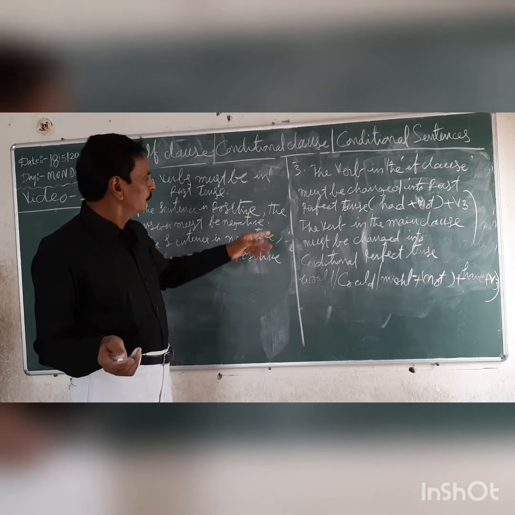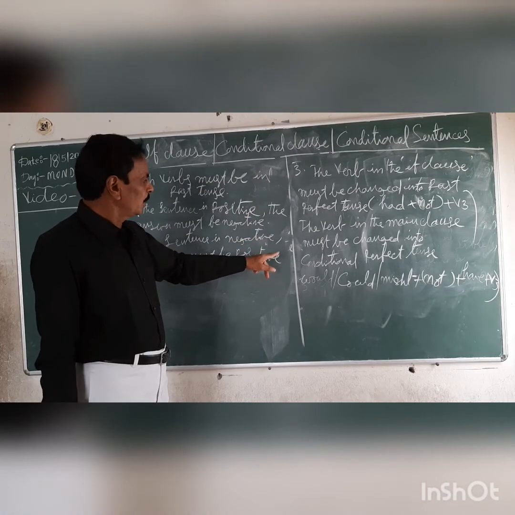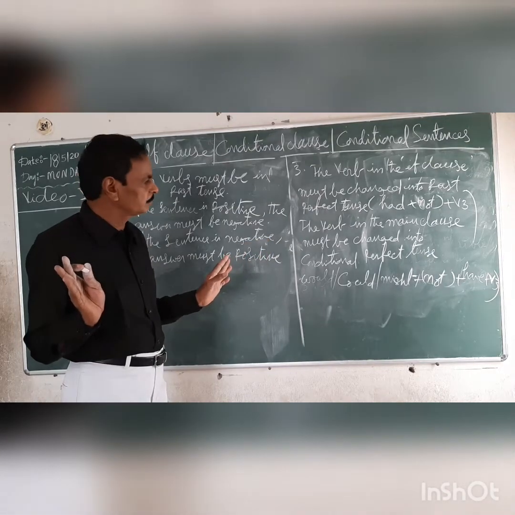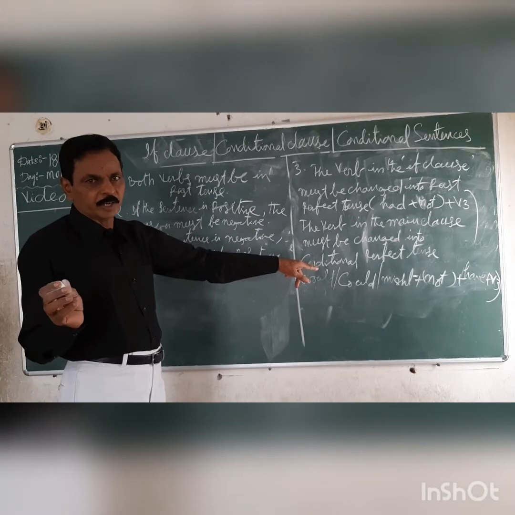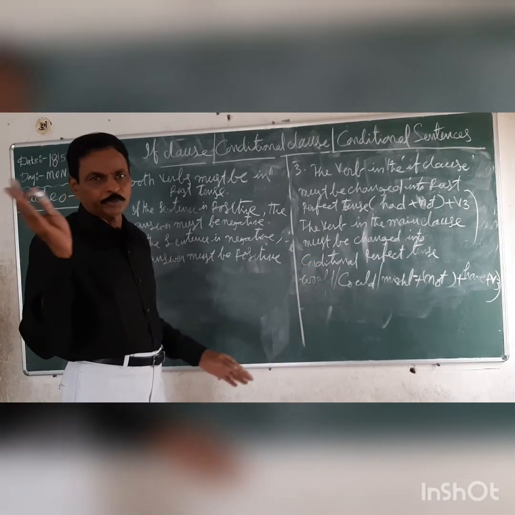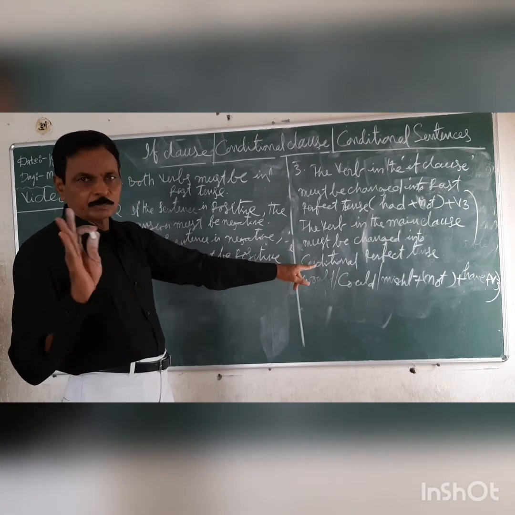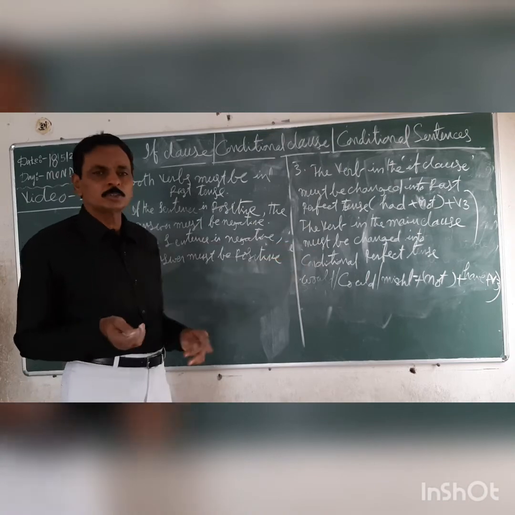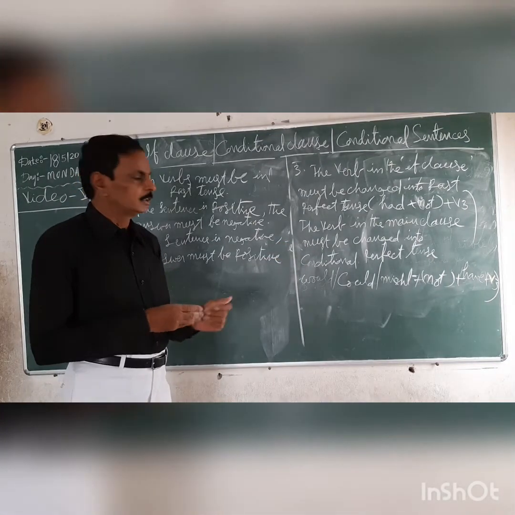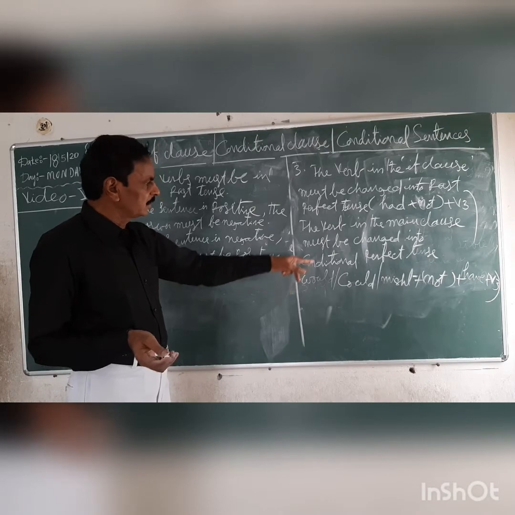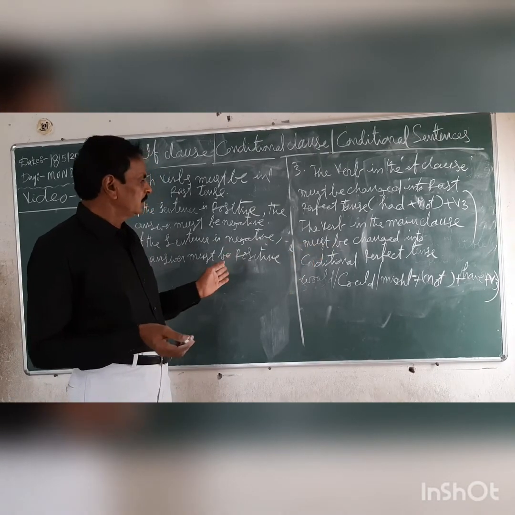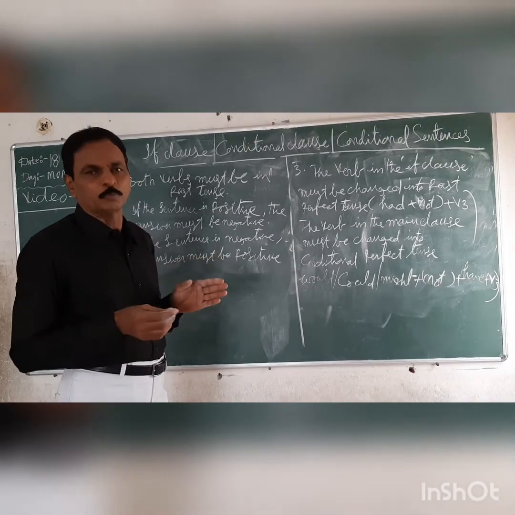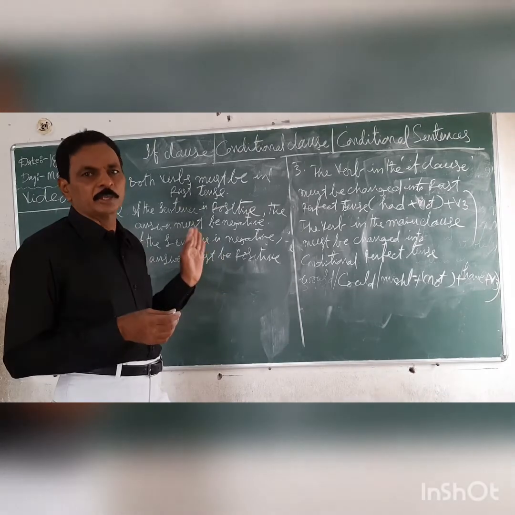If clause verb structure done. The main clause verb must be changed into conditional perfect tense. Conditional tense means would, could, might are conditional tenses. Again not is kept in brackets. Sometimes we take it, sometimes we remove it. That's why it is doubtful, it is not always compulsory. Afterwards perfect tense. Perfect tense means have plus V3. So these three are conditional tenses, and this is called perfect tense. That's why the total structure is called conditional perfect tense. This is the structure of the verb in the main clause in type 3.